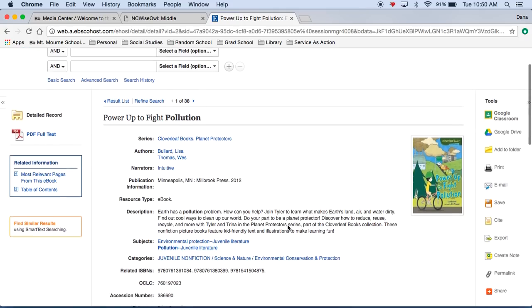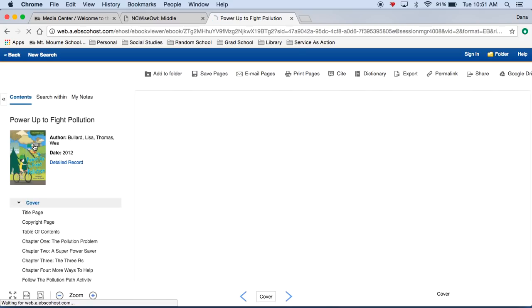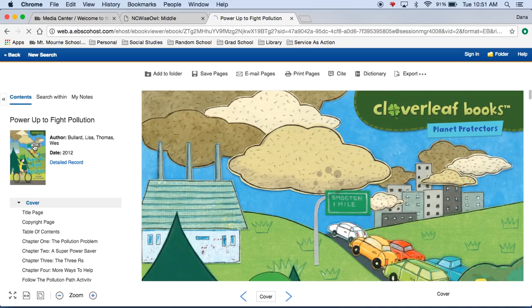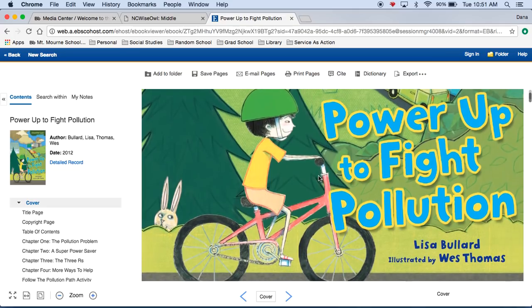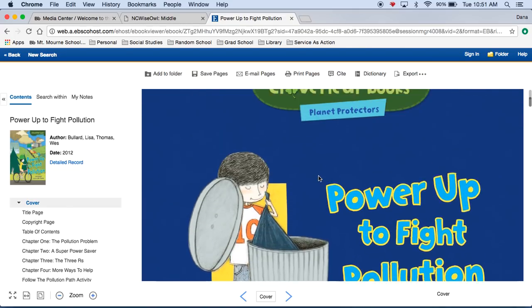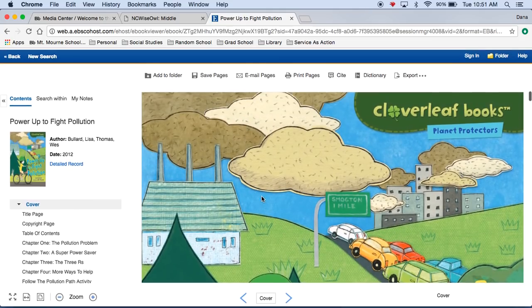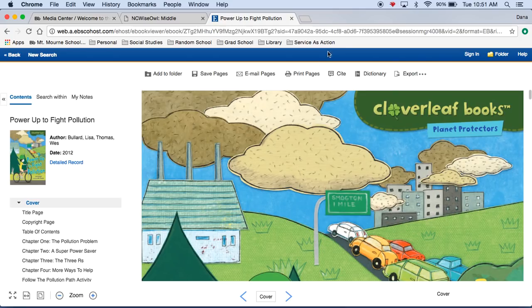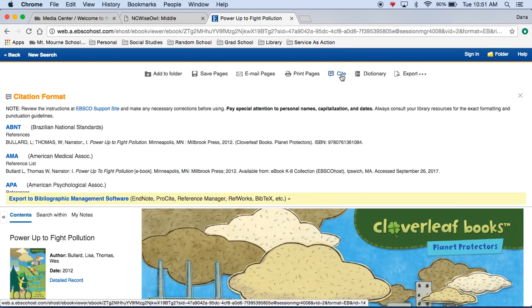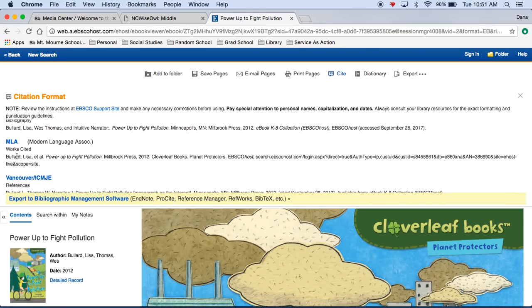But if I go here and then I click on PDF full text, it has the entire book here. So I can actually read this book here on my computer. And I can skip around to different chapters if I want to. This one does also have the citation up here at the top. So I can click Cite and I can find MLA and I can copy and paste.